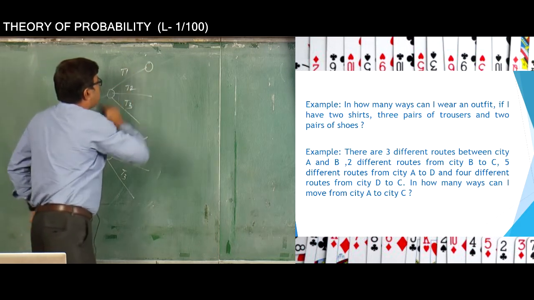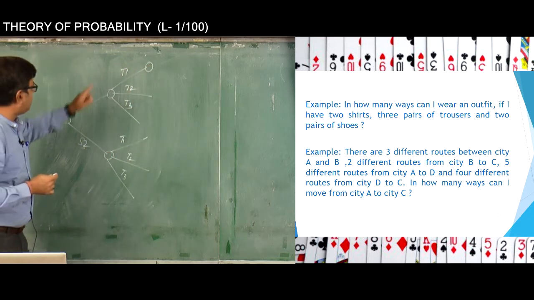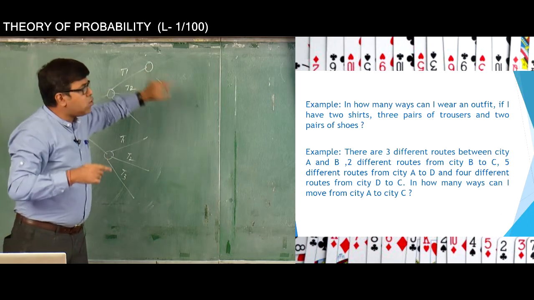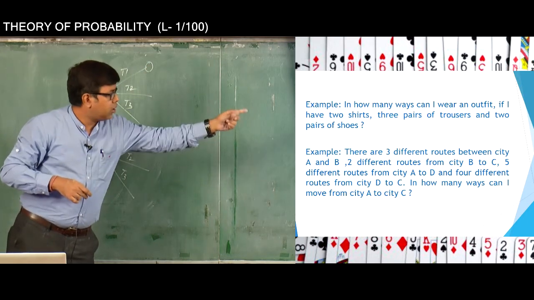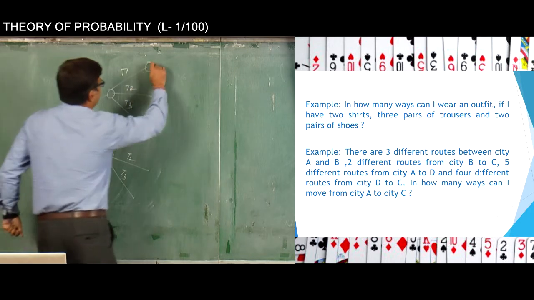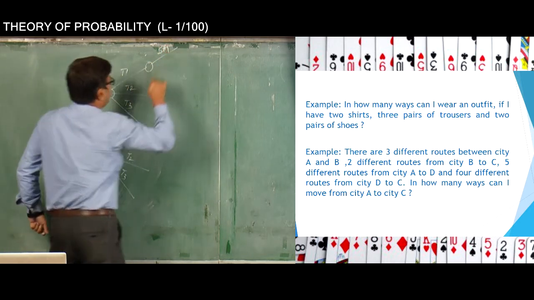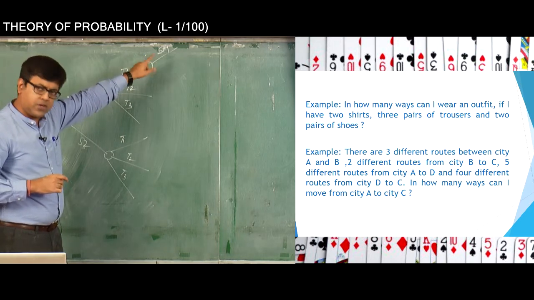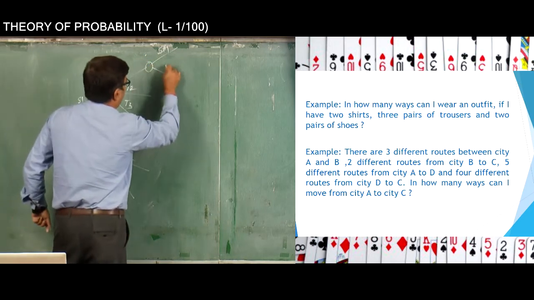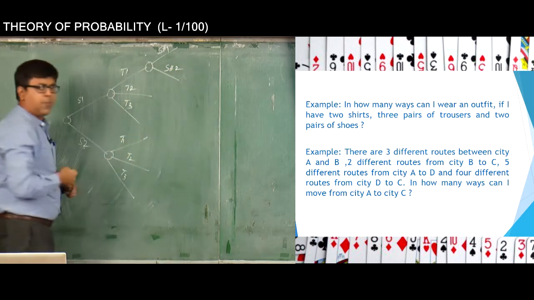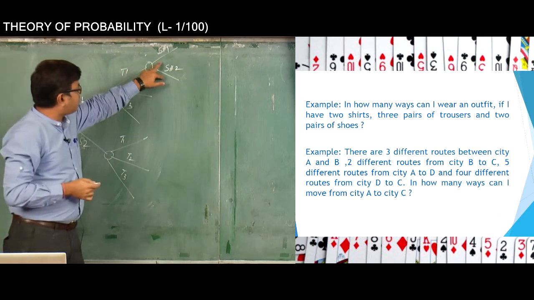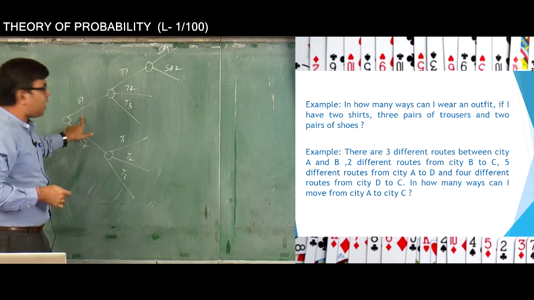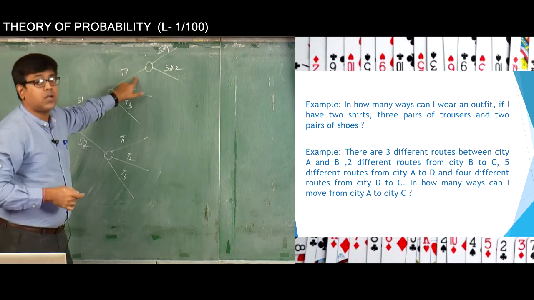Then for that particular dress you have 2 more options of wearing shoes: either SH1 for the first pair of shoes, or SH2, the second pair. So you have 2 more options if you wear shirt S1 with trouser T1.